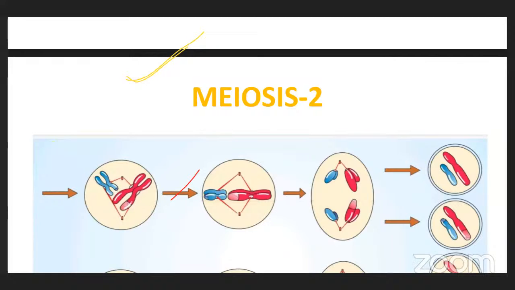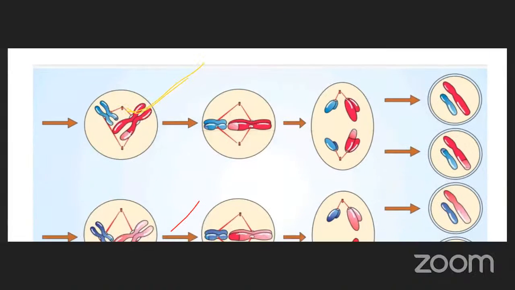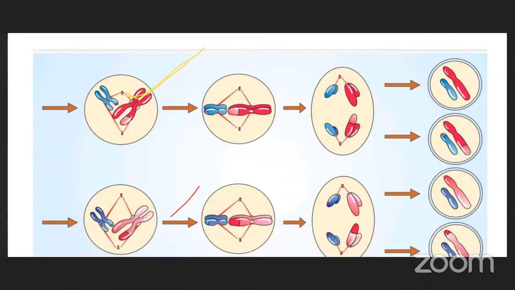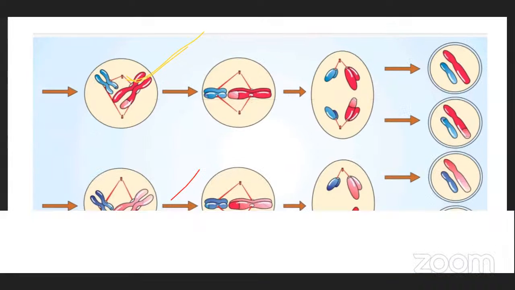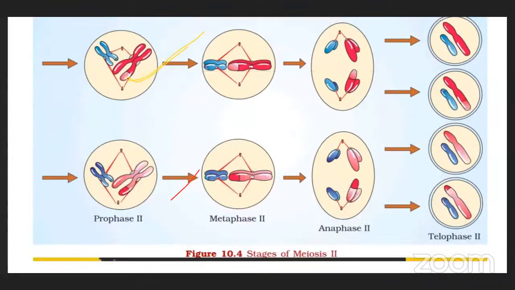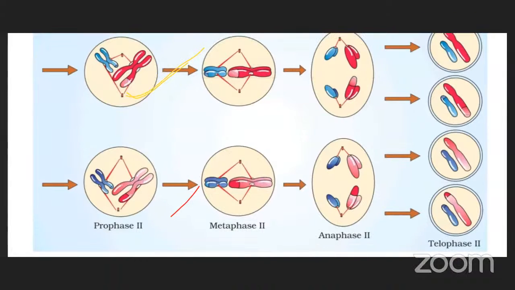These are the stages of meiosis 2. Already in meiosis 1, two daughter cells are formed: this is one daughter cell, and this is another daughter cell.